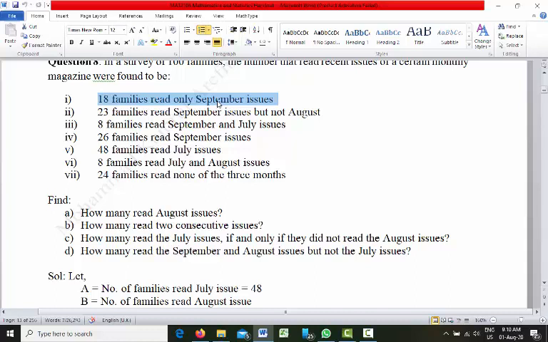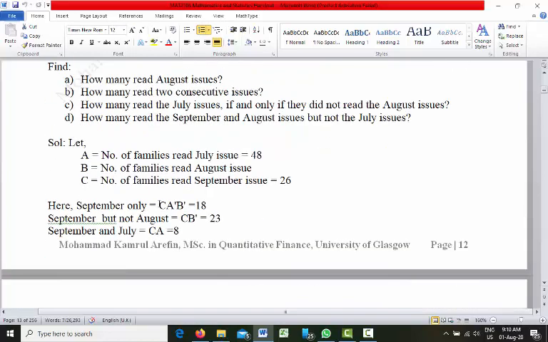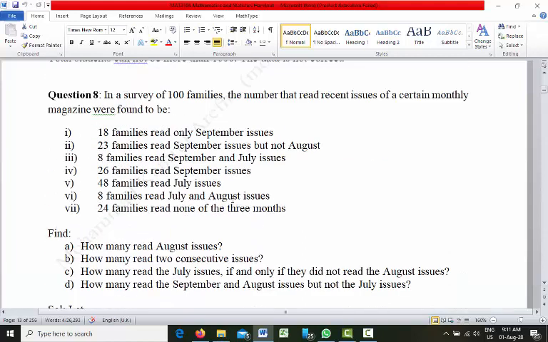So that means they read only C but not A and B. Only C is there, A and B are not there. So C, A prime, B prime is the only September issue. C means September, and since only September is there, the remaining July and August are not there. So C A prime B prime is 18.